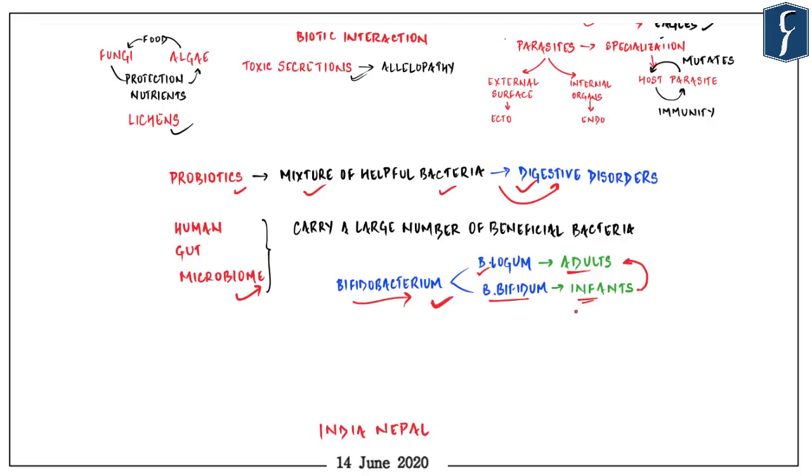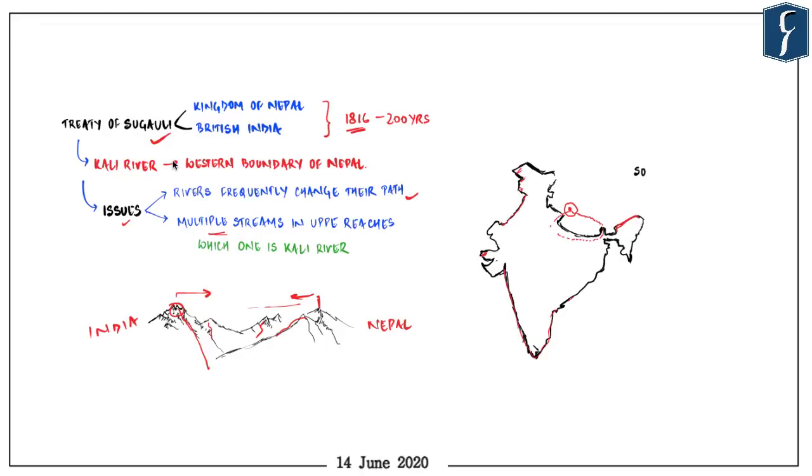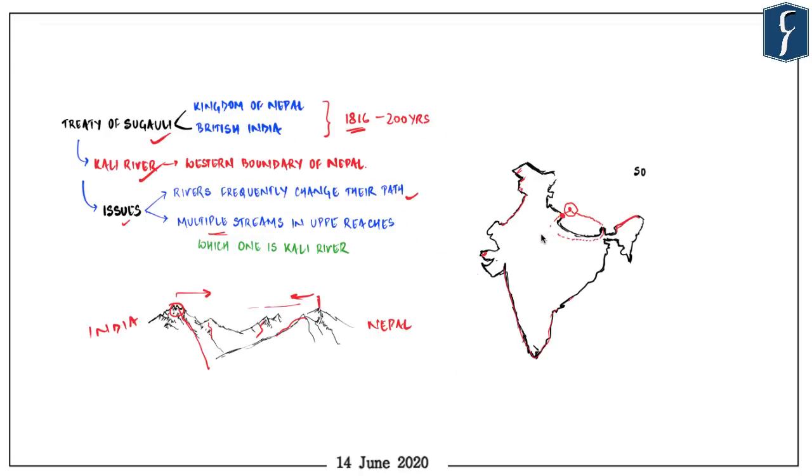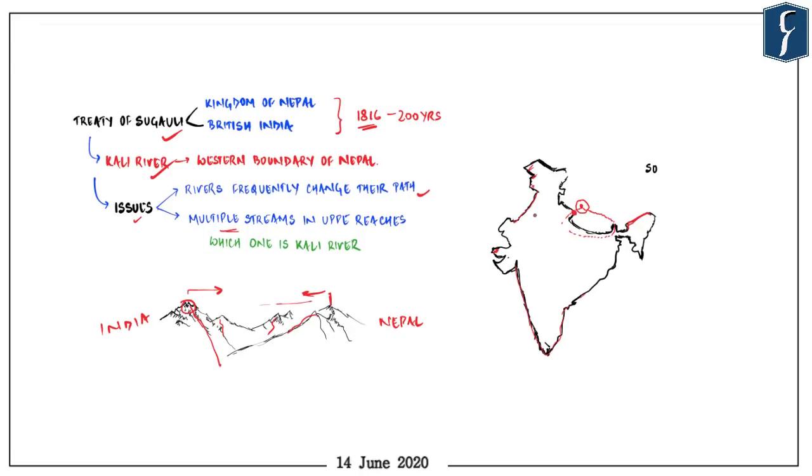In the India-Nepal article, it is important to keep in mind the Treaty of Sugauli, the Kali River, and how the origination point of the Kali River has led to the debate between India and Nepal related to the political map. Keep in mind that Nepal has added an extra triangular land in this part of the country. Also try to recall the three places which we have discussed. One of them is Lipulekh Pass, the next one is Kalapani, and you have to comment about the third one.